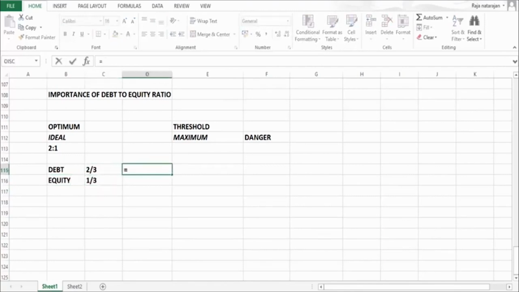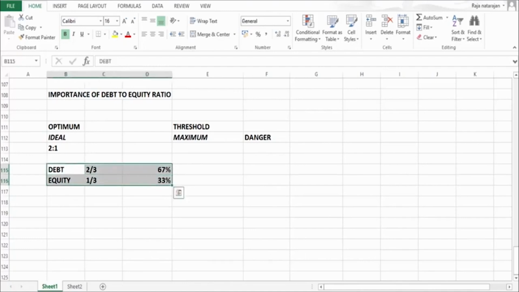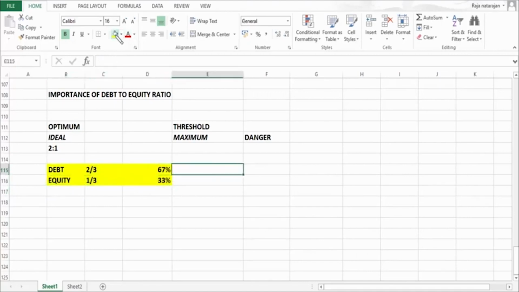So when I say 2/3 of total funds, it means my debt occupies 66.67, or if I express that as percentage, it is 67% of total funds, and equity will be 1/3 of total funds, which is 33%. So this is considered as optimum or ideal scenario, but it may not be possible in all cases. Then let's see what is the threshold, that is maximum.